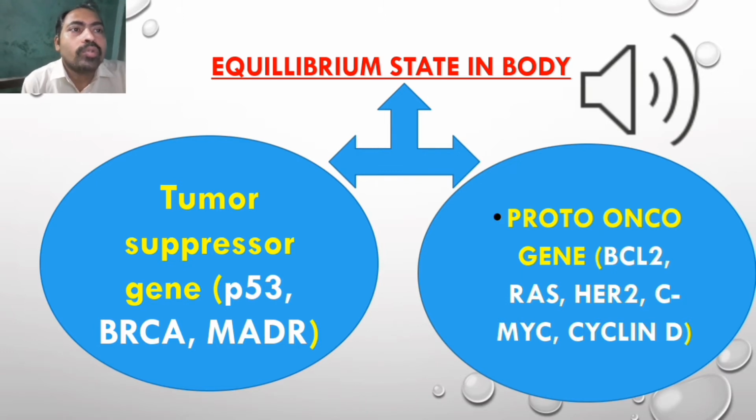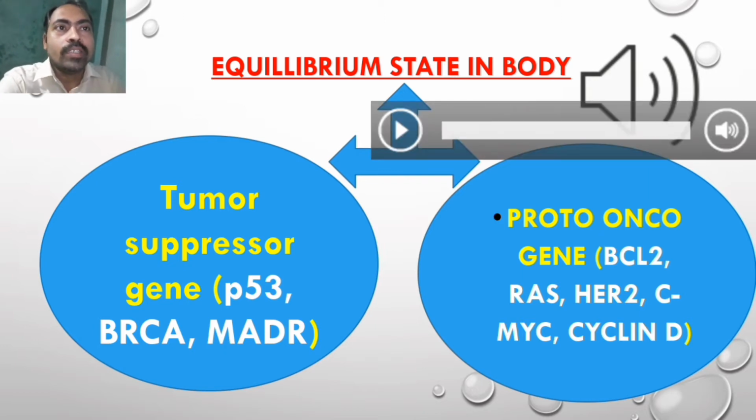Now, there is equilibrium in the body between two genes, tumor suppressor gene and protooncogene. Actually, when a protooncogene gets mutated, it forms an oncogene which causes cancer. Whereas in the body, tumor suppressor gene always suppresses this protooncogene so that there is no evidence of cancer in our body.